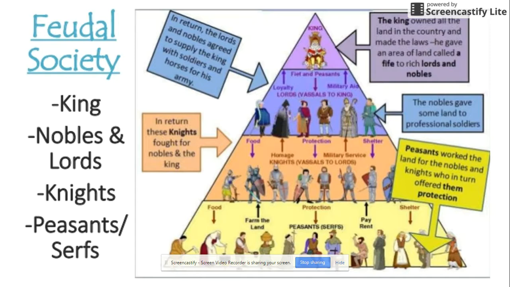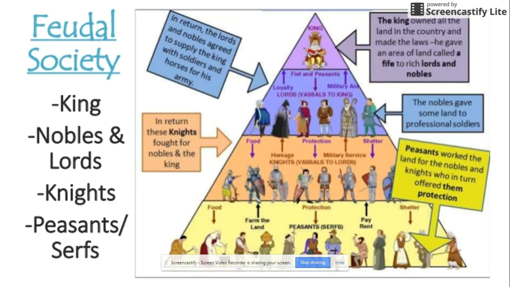So all of these peasants worked the land for the nobles and the knights, who in return allowed them to live on the land and offered them protection, right? They were safe within the fief or the fiefdom of that particular lord. Because if not, then the peasants would be stuck out in the middle of nowhere in the country all alone, open to attack and unprotected.